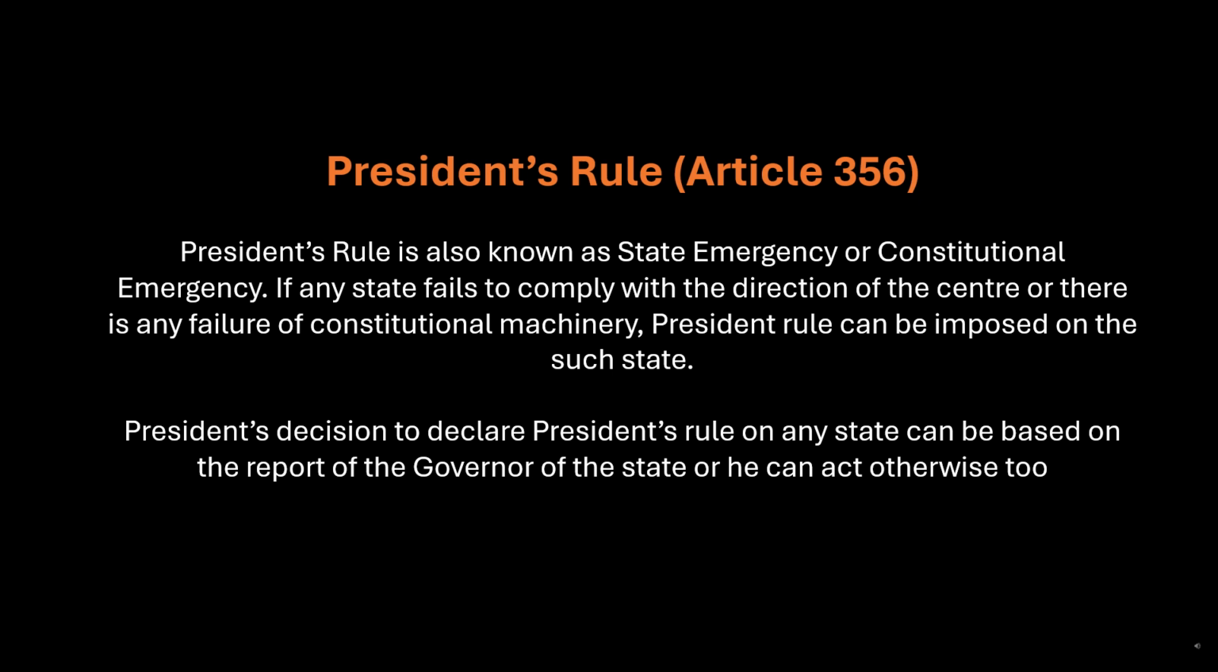Emergency provisions. President's Rule, Article 356. President's Rule is also known as state emergency or constitutional emergency. If any state fails to comply with the direction of the Centre, or there is any failure of constitutional machinery, President's Rule can be imposed on such a state. The President's decision to declare President's Rule on any state can be based on the report of the governor of the state, or he can act otherwise too.